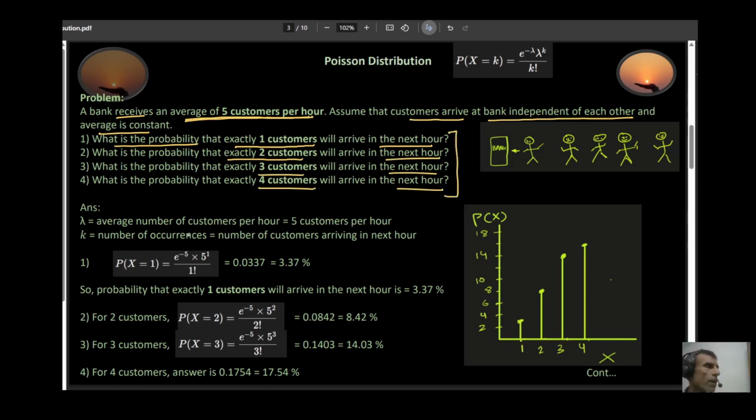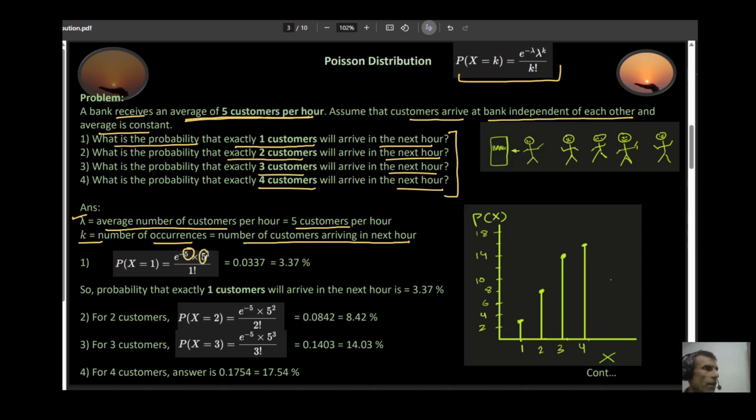Let's deal with them. So here my lambda is given to me. That's basically the average number of customers per hour, which is 5. K is the number of occurrences, in other words, the number of customers arriving in the next 1 hour. So I'll be using this formula right here. Substitute your values. I know my lambda equals 5, so I'm substituting my 5 right there.